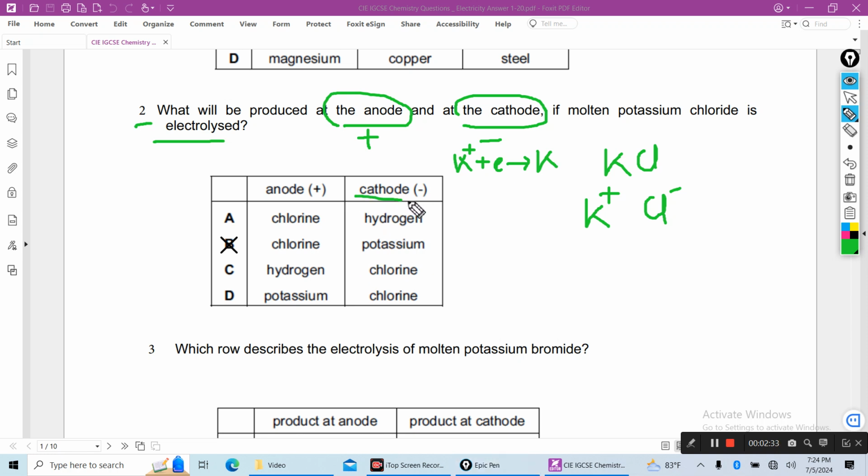So at the cathode potassium is produced, and at the anode, chloride ion is oxidized, means loses electron, to produce chlorine gas.